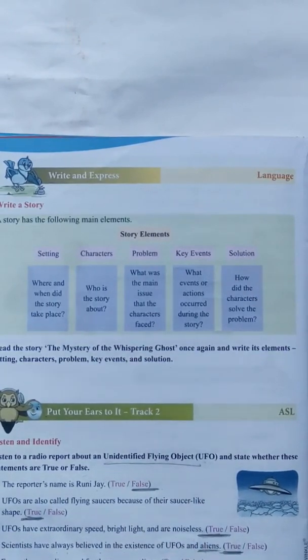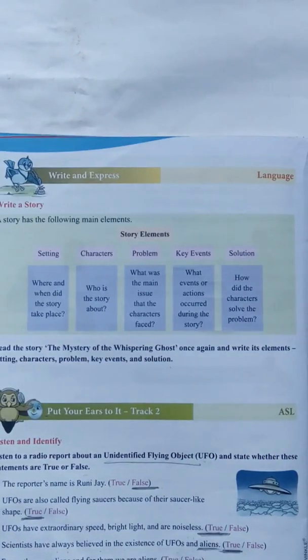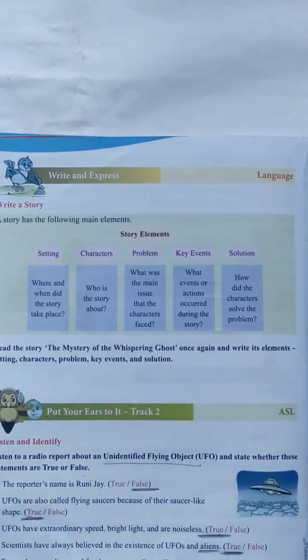So you have to underline the true word. Scientists have always believed in the existence of UFOs and aliens. Yes, we also believe. For us, they are aliens and for them, we are aliens. If they are aliens, we are also aliens. Because the scientists have always believed.